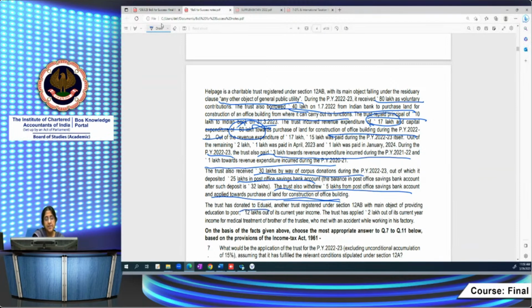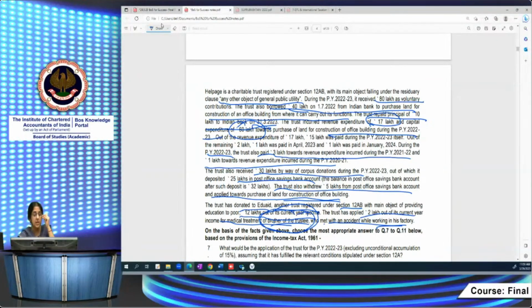The trust donated to EduAid, another trust registered under 12AB with the main object of providing relief to the poor, 12 lakhs out of its current year income. Out of current year income, it's permitted, there's no problem. Trust applied 2 lakh out of its current year income for medical treatment of the brother of trustee who met with an accident while working in his factory. So brother of trustee. So what will happen? This is a specified prohibited person, relative of the trustee. 2 lakhs has been applied for the benefit of that person. That will not be allowed as application. It will be taxable at 30% and it will attract penalty also.